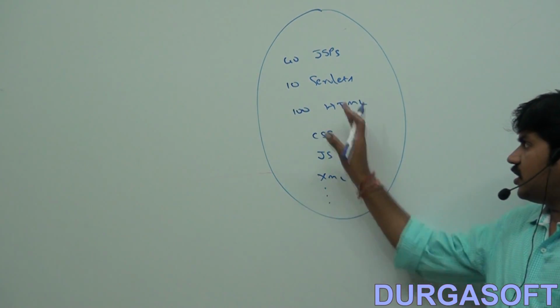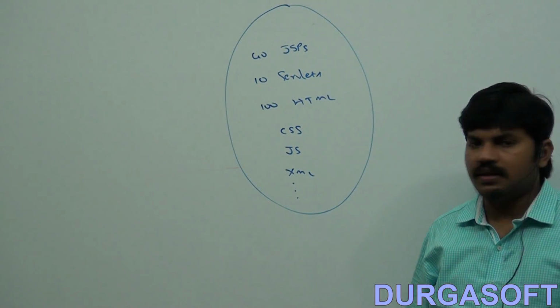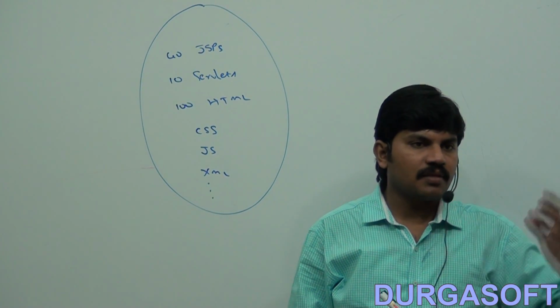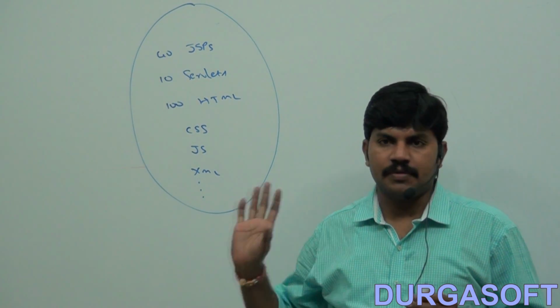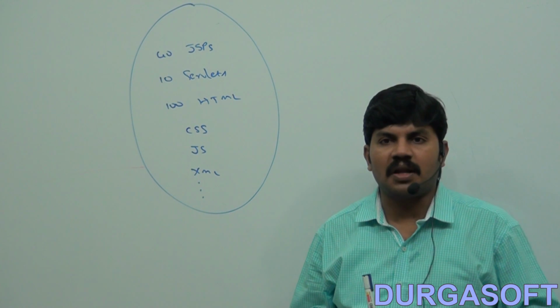I tried it, and it's working properly. Then I called the client for the demo, and the client felt very happy. Yes, it's my requirement, so tomorrow I will deliver.